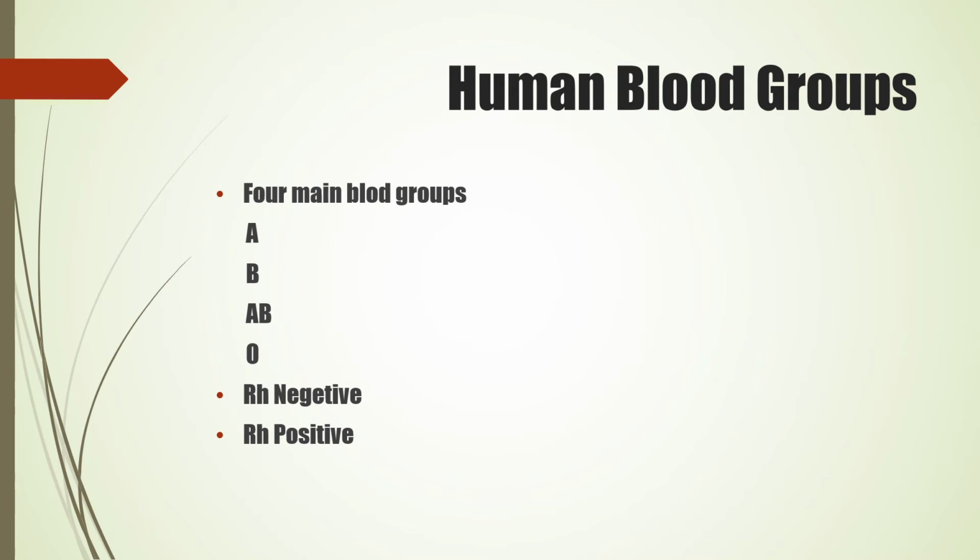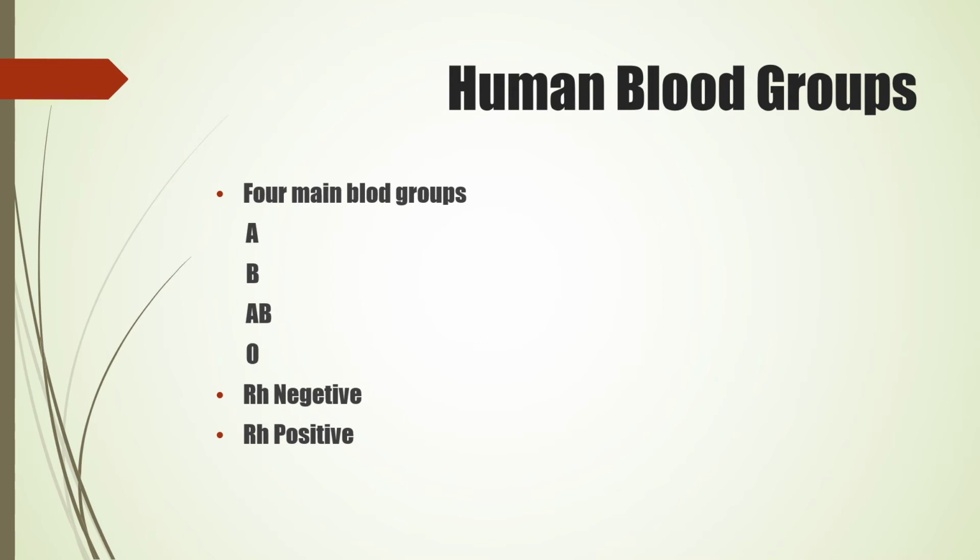Depending upon the proteins like antigens and antibodies, different blood groups are formed. There are four main groups of human blood as A, B, AB and O. Besides these, there are two as Rh negative and Rh positive of each of these four groups. Thus, in all, eight blood groups are formed.